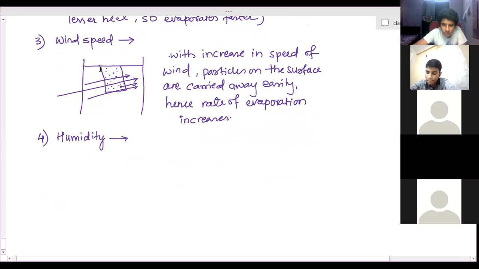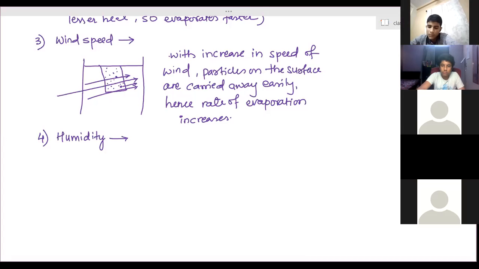Now any water from this cloth or any lake, river, anywhere, when the water on the surface evaporates, where does it go? It diffuses into air. That means it will occupy the space between the air particles. That is what we call moisture in the air.